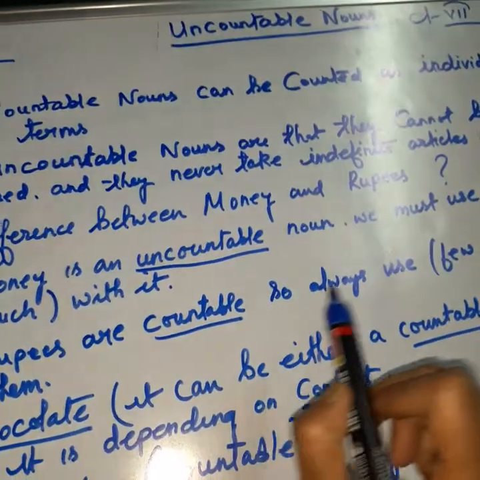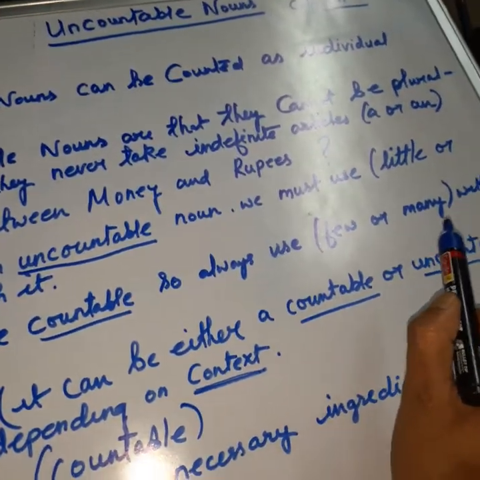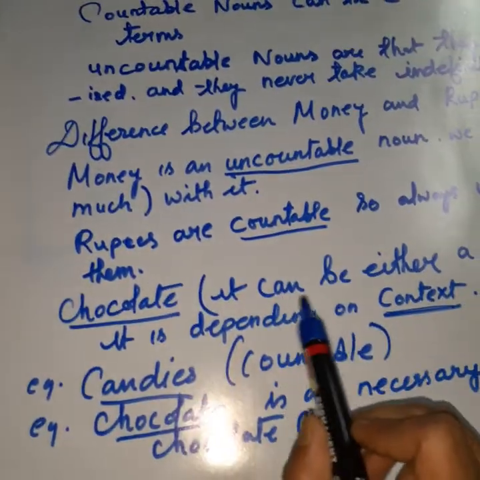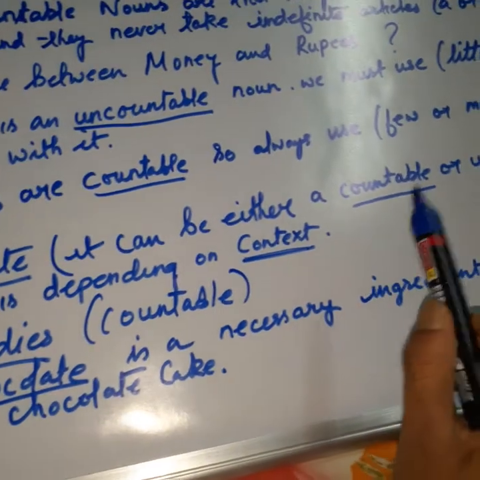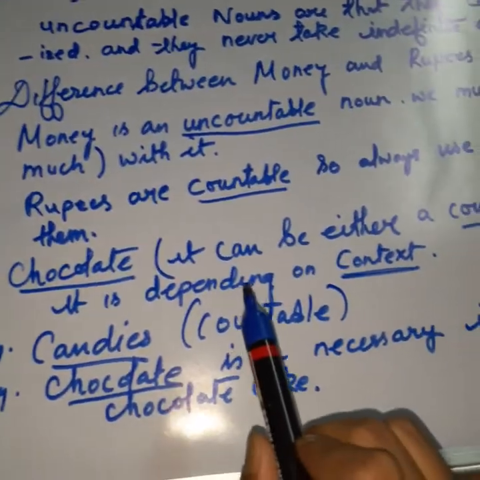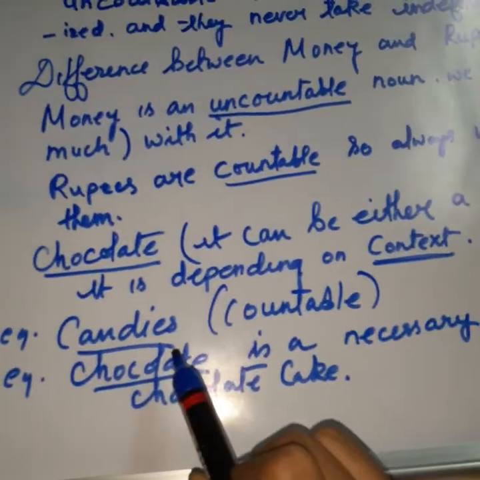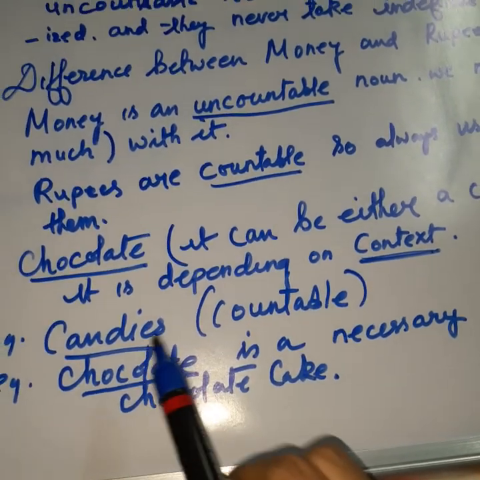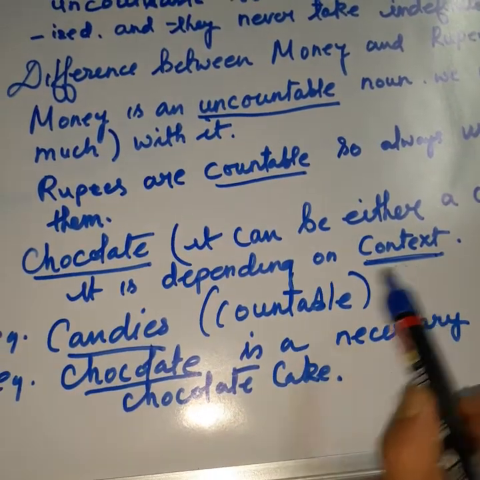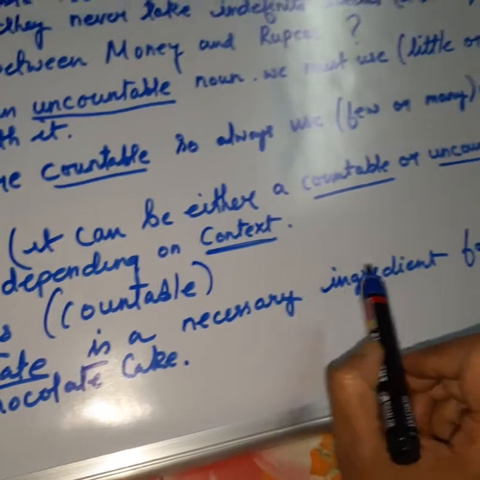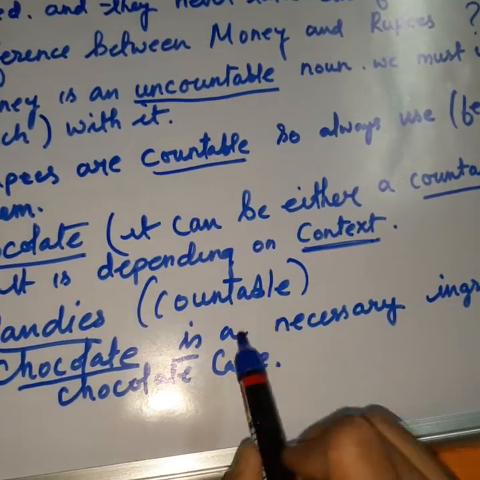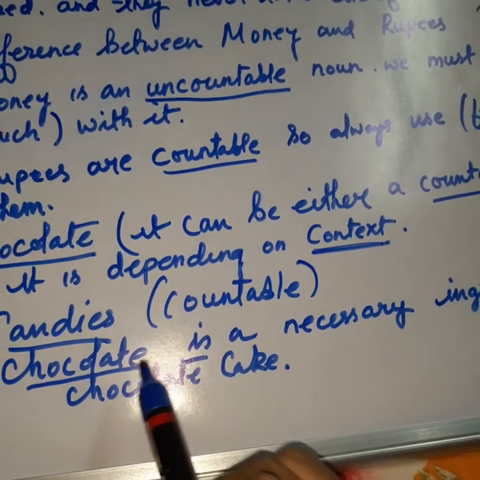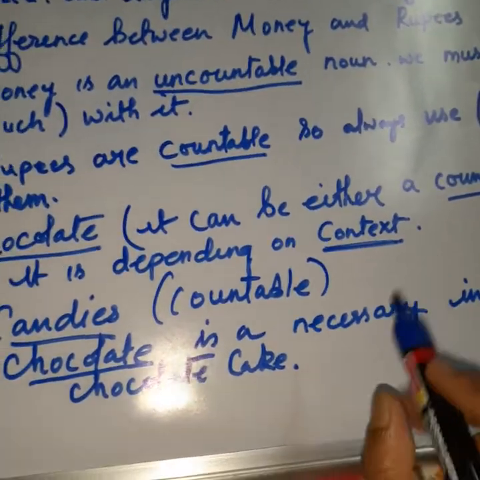Rupees are countable, so always use few or many with them. Chocolate can be either countable or uncountable depending on context. Candies are countable, but when chocolate is a necessary ingredient for making chocolate cake, that time chocolate is uncountable. So this is very important.